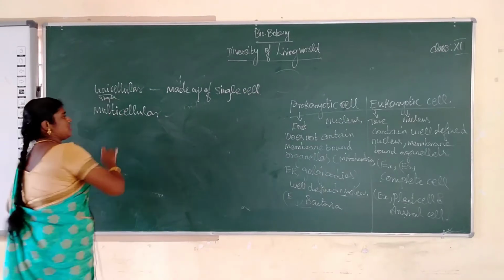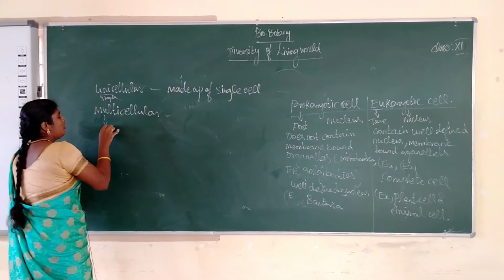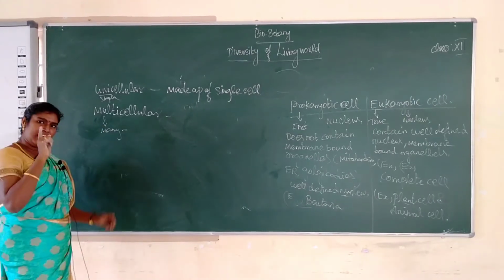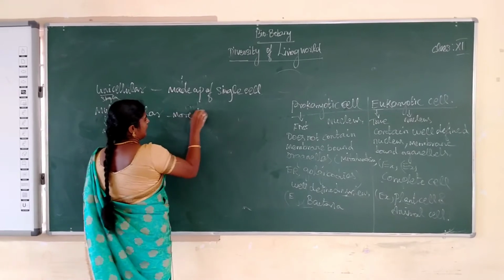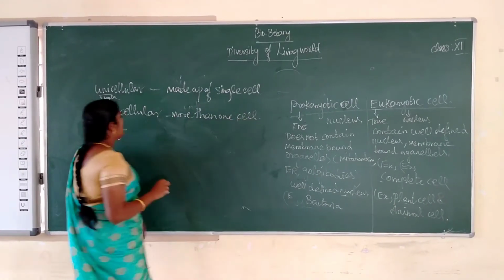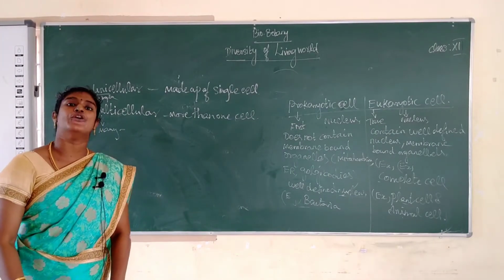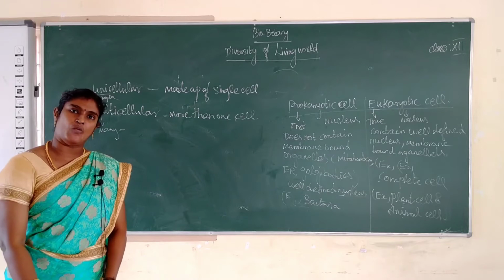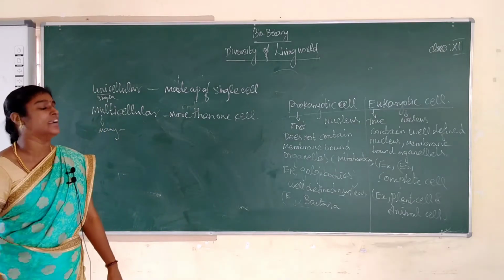So next one, multicellular. What is the meaning of multicellular? Multi means so many. So it is made up of more than one cell. That is called multicellular. It is called a multicellular animal. Okay, do you understand what is unicellular? Unicellular means made up of only one cell. Multicellular means it is made up of more than one cell.